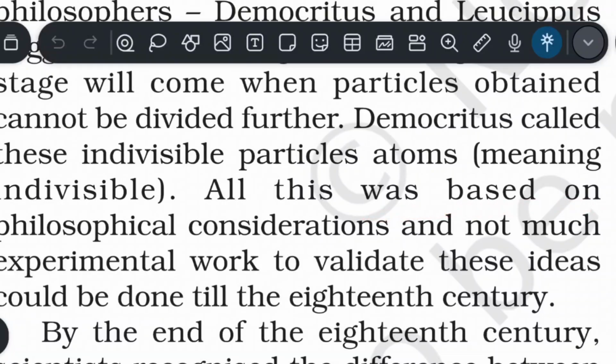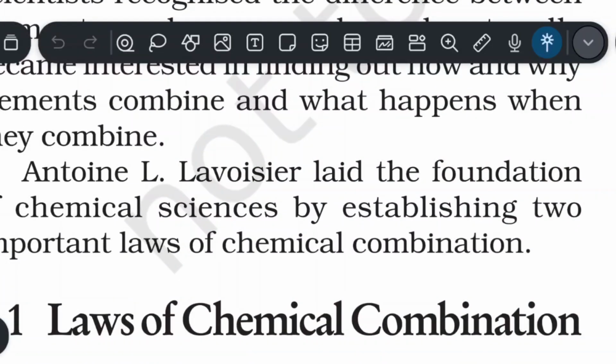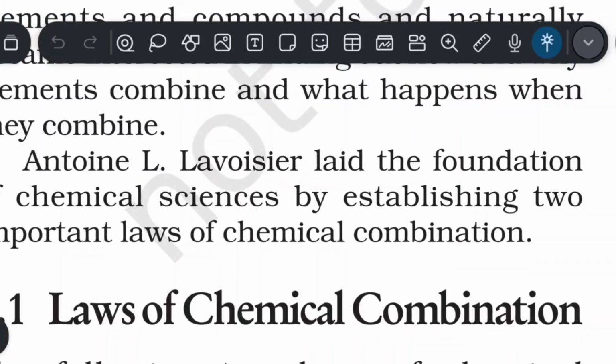All this was based on philosophical consideration, and not much experimental work to validate these ideas could be done till the 18th century. By the end of the 18th century, scientists recognized the difference between elements and compounds and naturally became interested in finding out how and why elements combine and what happens when they combine. Antoine L. Lavoisier set the foundation of chemical sciences by establishing two important laws of chemical combination.